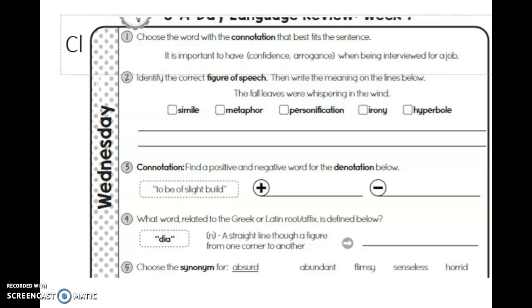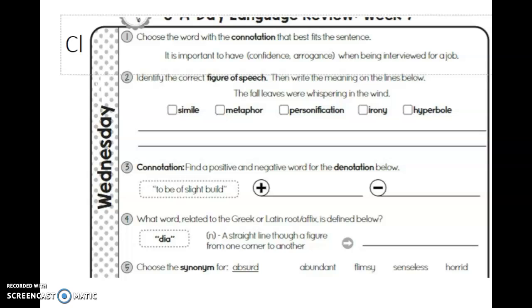So, for number one, we're looking for the connotation that best fits the sentence. Connotation is our feeling, positive or negative. First, you need to decide if your sentence is positive or negative, and then you choose which word best fits. It is important to have confidence or arrogance when interviewing for a job. Well, when you're interviewing for a job, that could be a positive experience. So, you're looking for a positive word, confident or arrogance.